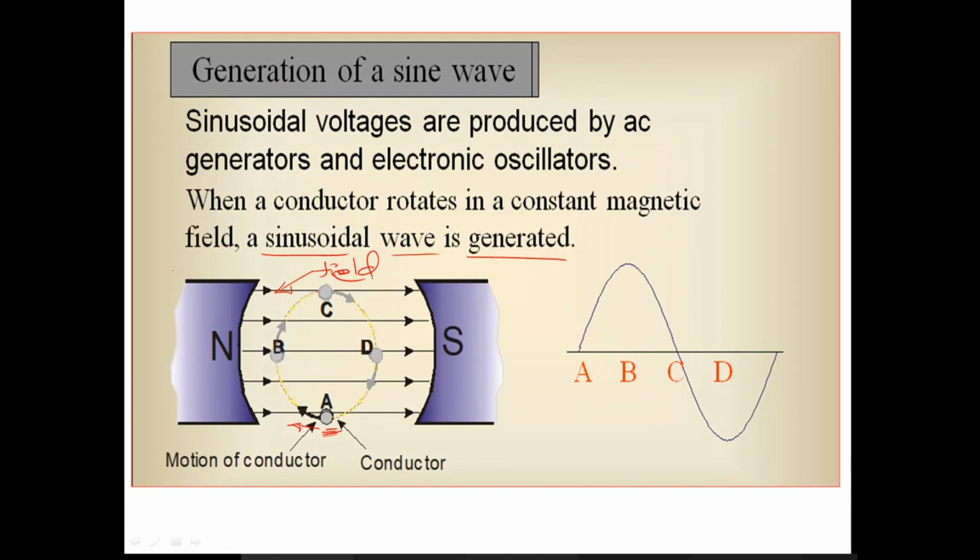Flux cutting, and now the conductor is at position A. At this position A, if you move this conductor, is it cutting the magnetic lines of force here? No, since this conductor is parallel to these lines of force, that is why the EMF induced is 0 here. This is position A.